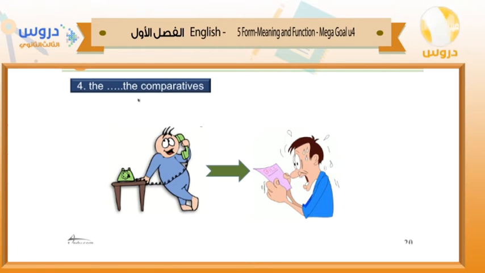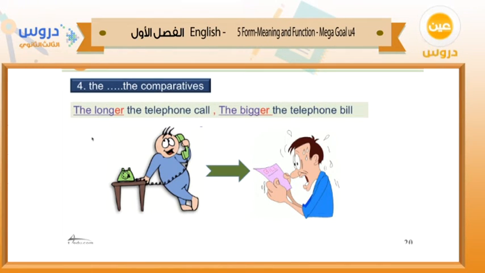Number 4, the comparative when we use this form. Okay, look at the picture here. The longer the telephone call, the bigger the telephone bill. The man here talks a lot on the phone, and here we find that the price of the bill is so high.